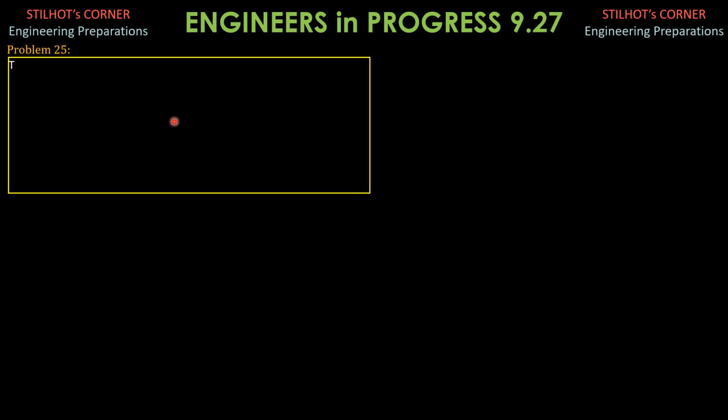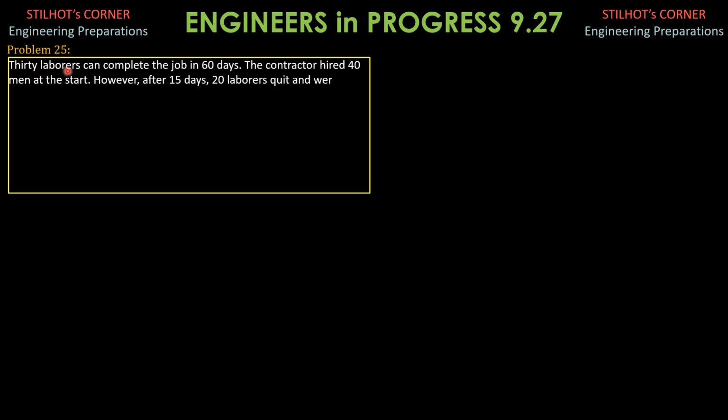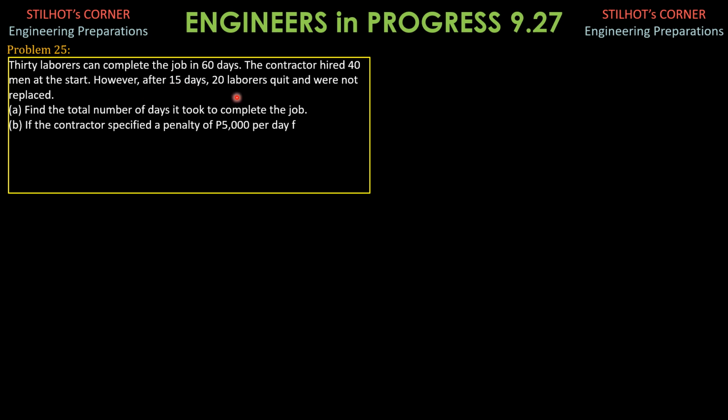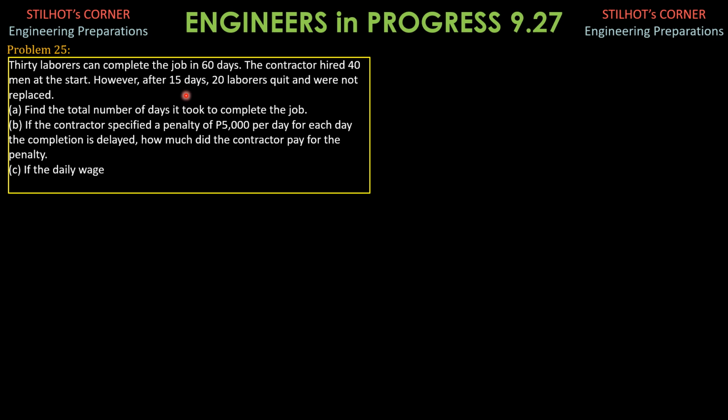So problem 25, 30 laborers can complete the job in 60 days. So meaning to say, one complete job in terms of man days is equal to 30 men working for 60 days. So that would be 1,800 man days. The contractor hired 40 men at the start. However, after 15 days, 20 laborers quit and were not replaced. So meaning to say, these 40 men have worked for 15 days.